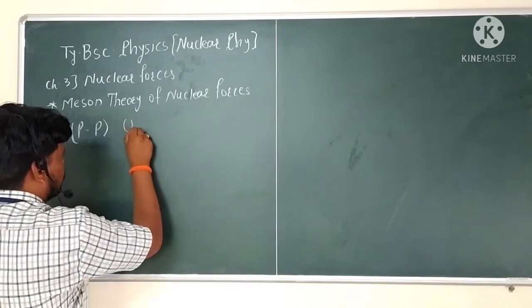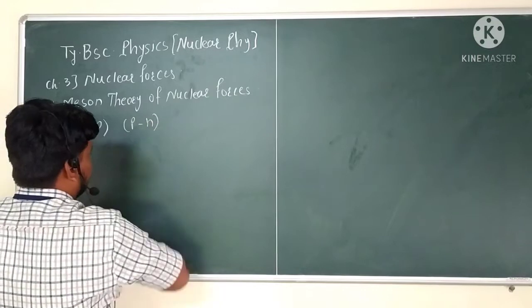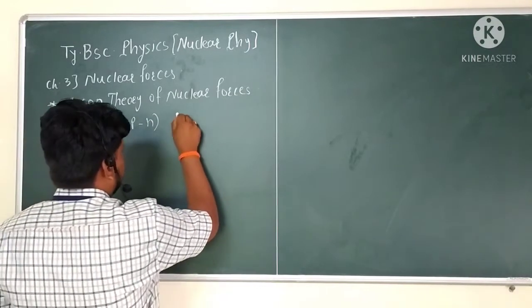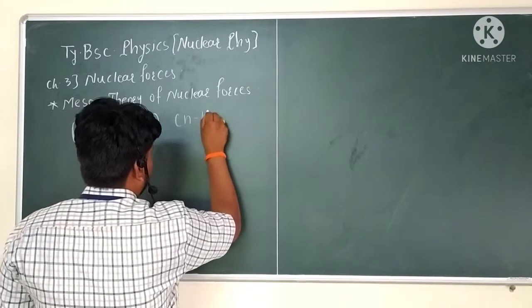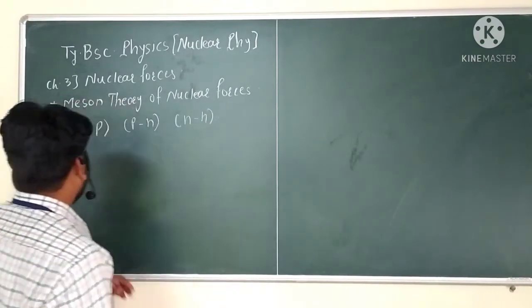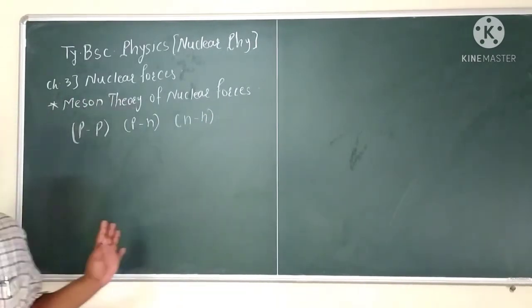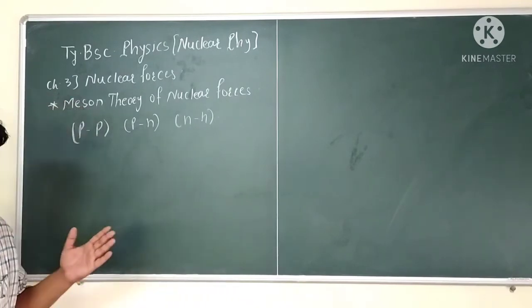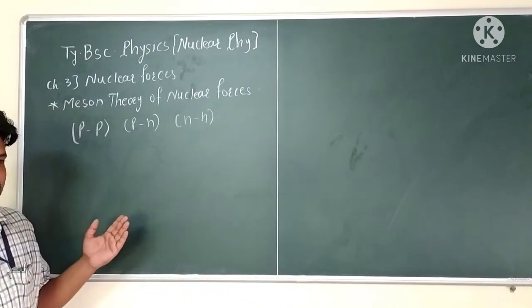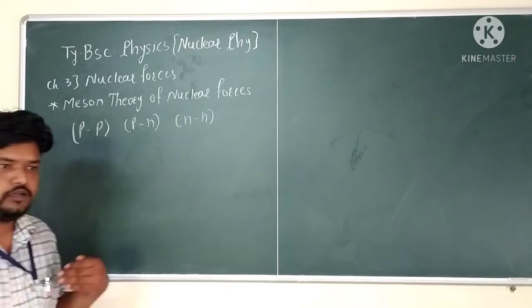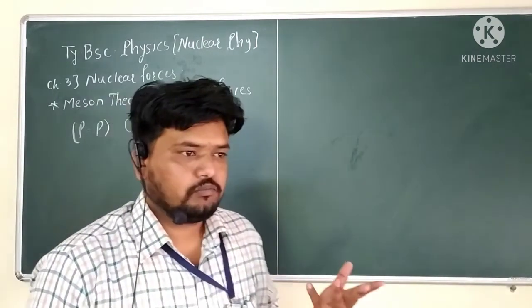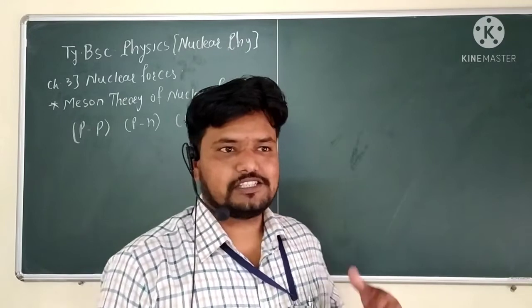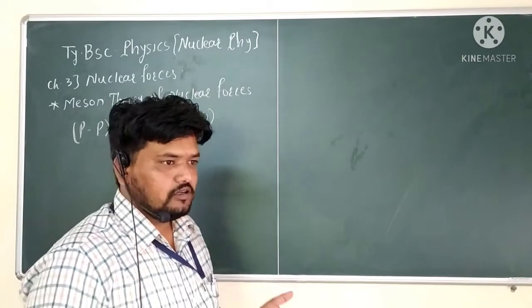and proton. After that, proton and neutron, and after that neutron and neutron. So the Meson theory is the exchange of a particle. That particle is the pion particle, simply considered as the pi.